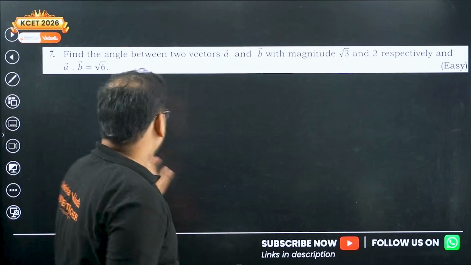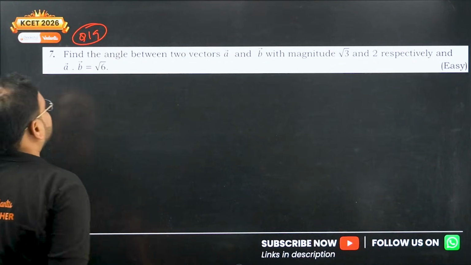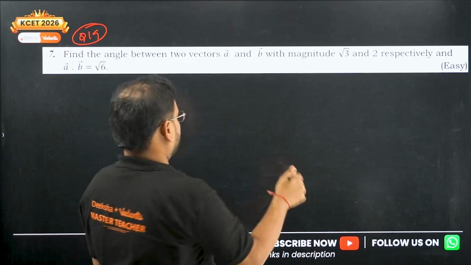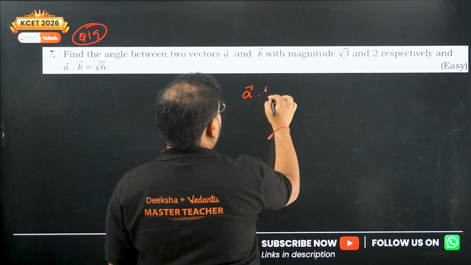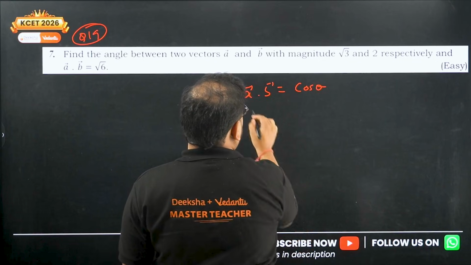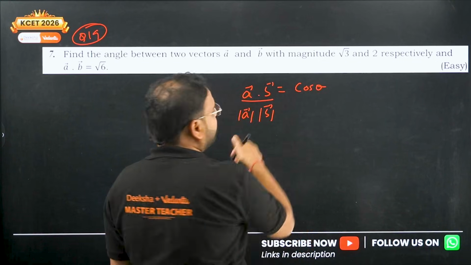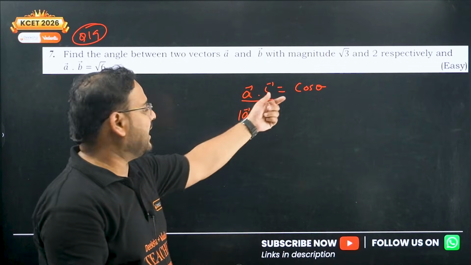Okay. Question number 19 now. Find the angle between two vectors. For that you're going to do what? A dot B equals mod of A into mod of B upon cos theta. How does this come, sir? It is the formula of the dot product, or simply the formula for the angle, cos theta.